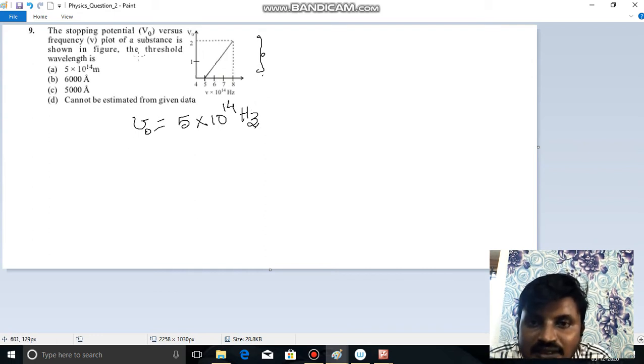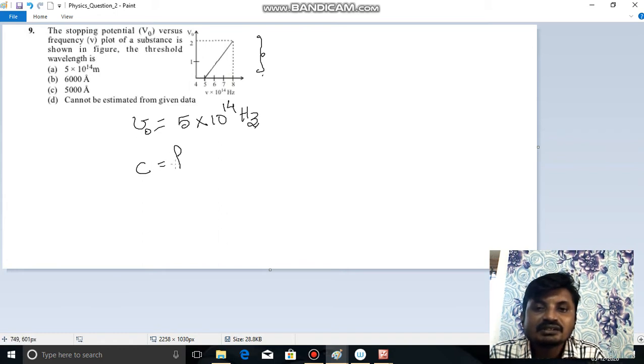So we all know it is asked threshold wavelength. We all know that c is equal to f lambda, or c is equal to nu lambda. Here nu can be written as nu naught, that is threshold frequency. From this, lambda is nothing but c by nu naught.